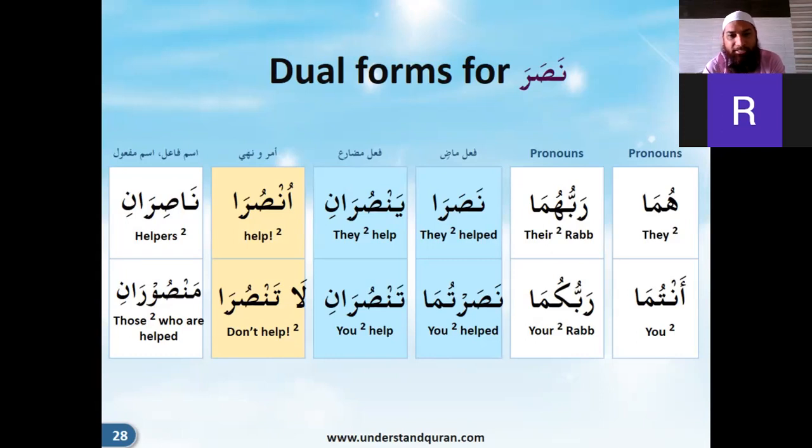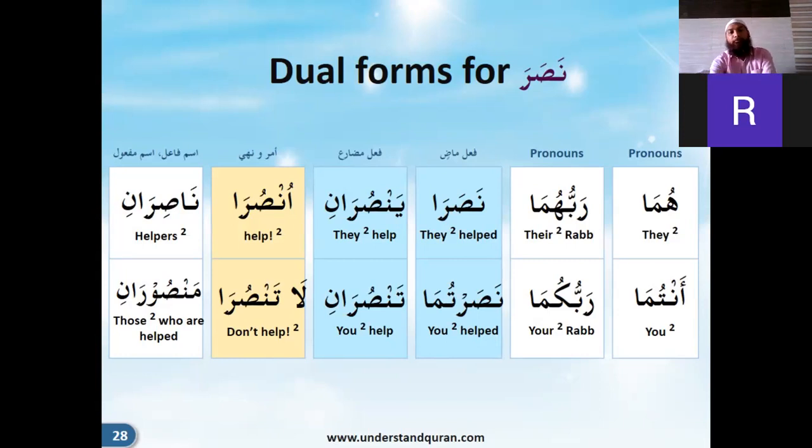The dual forms are slightly different, but they are not difficult. So just take it with the same past tense that you have learned. Just add this one, then it will become easy. And the simple rule is just add alif to it. Alif to whatever you have. So wherever there is waw noon, add alif and noon, and wherever there is waw, add an alif to the plurals.